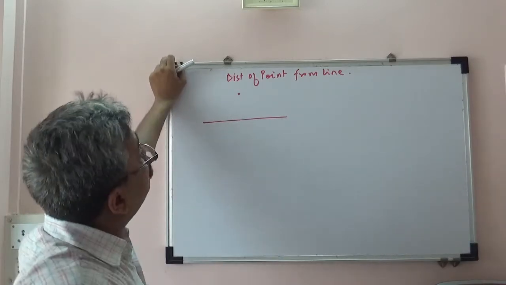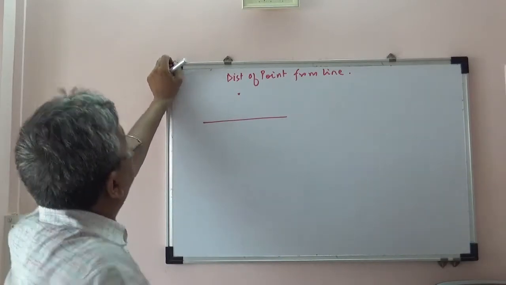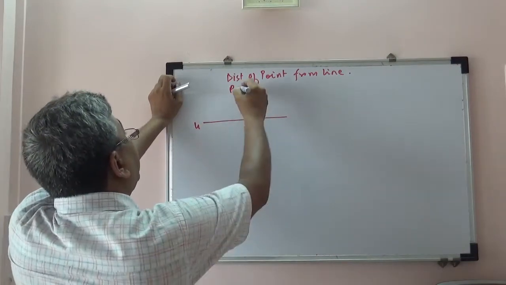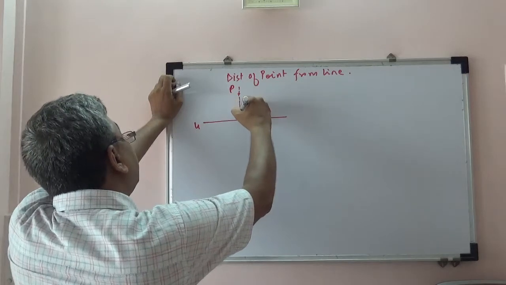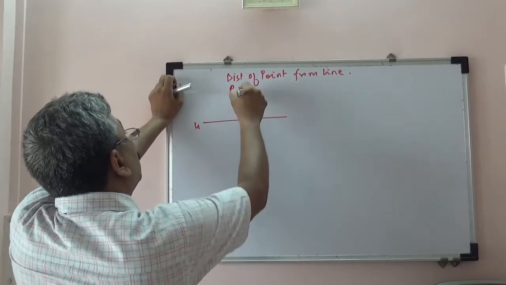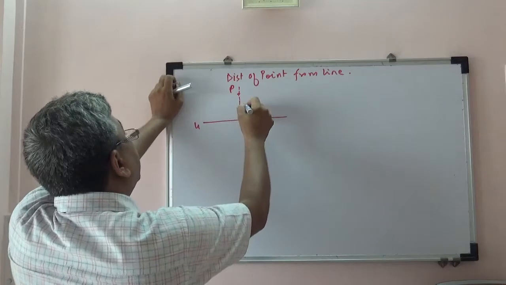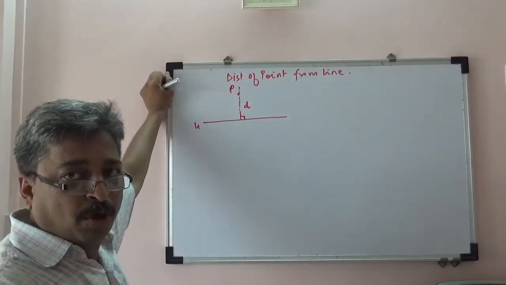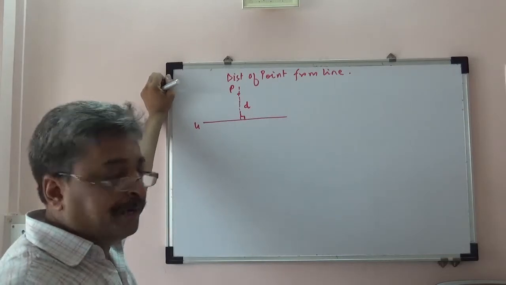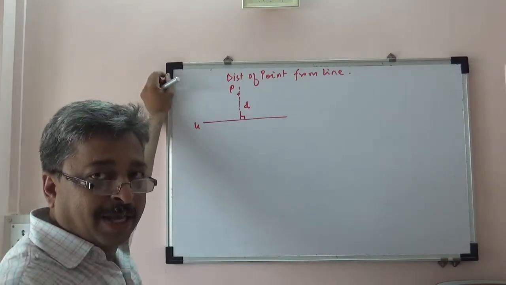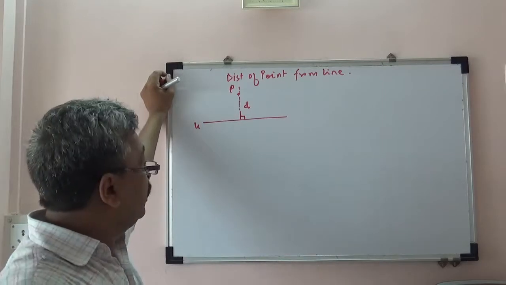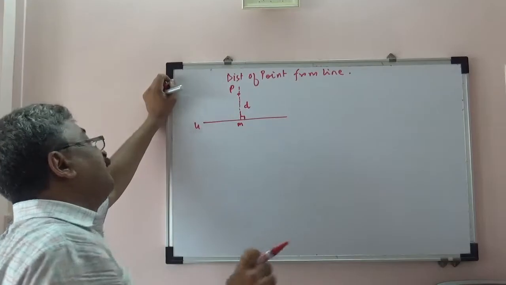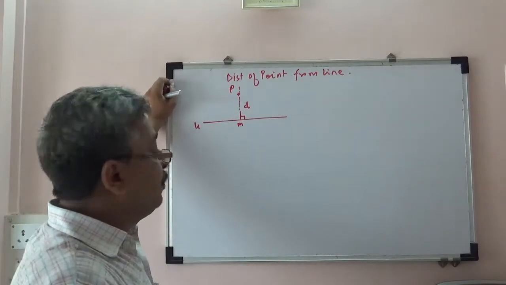There could be many ways to measure distance from point P and line U, but you all will agree that the unique distance will be perpendicular. So if I want to find out the distance of a point from a line, I will draw a perpendicular from that point on that line, and whatever the foot of the perpendicular from that point, that distance will be the distance of a point from a line.